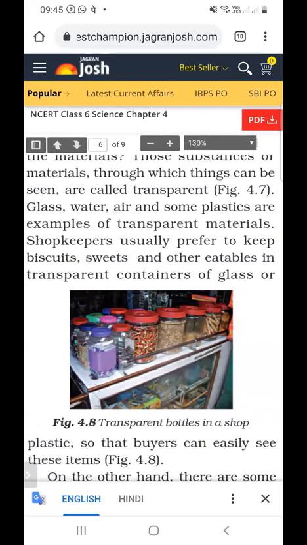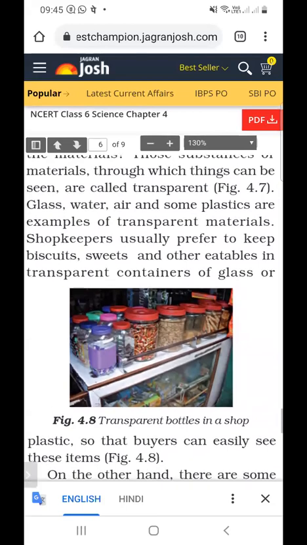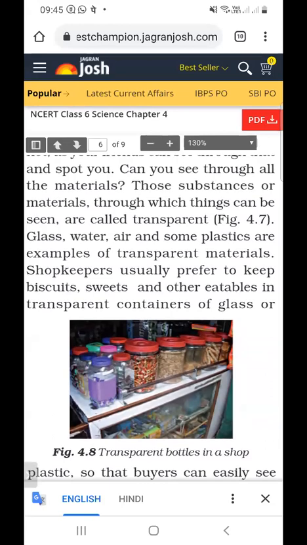What do you mean by opaque objects? What are examples of opaque objects? And why do shopkeepers usually prefer to keep sweets and biscuits in transparent containers?